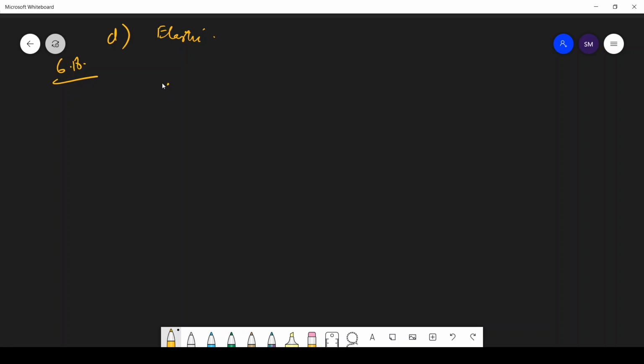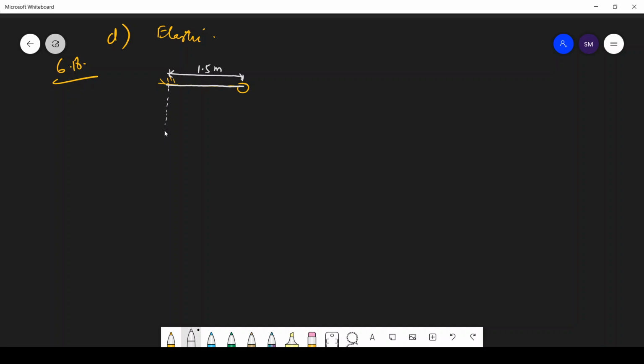So we have a bob which is over here, and this is the length of the string, and this length is 1.5 meters. What is the speed with which the bob arrives at the lowermost point B?